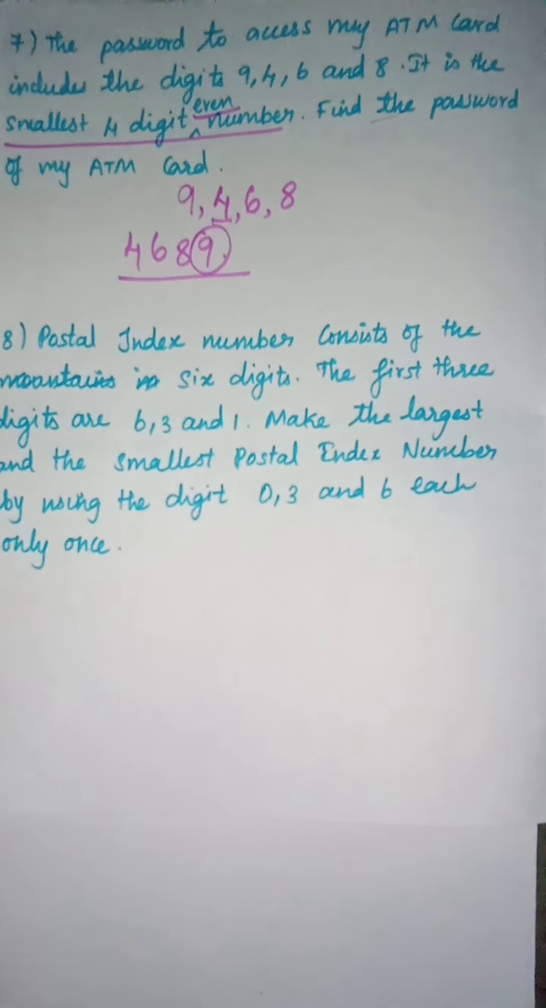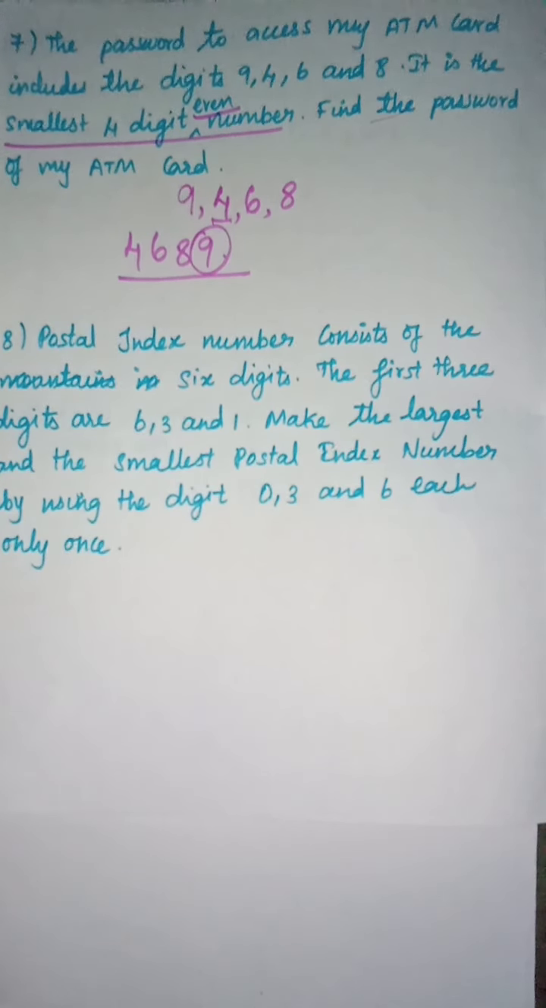Can you understand? So another time I will explain the question and the answer also. They have asked you to find an ATM password. They have given 4 numbers. By using those 4 numbers, you have to find the smallest 4 digit even number.